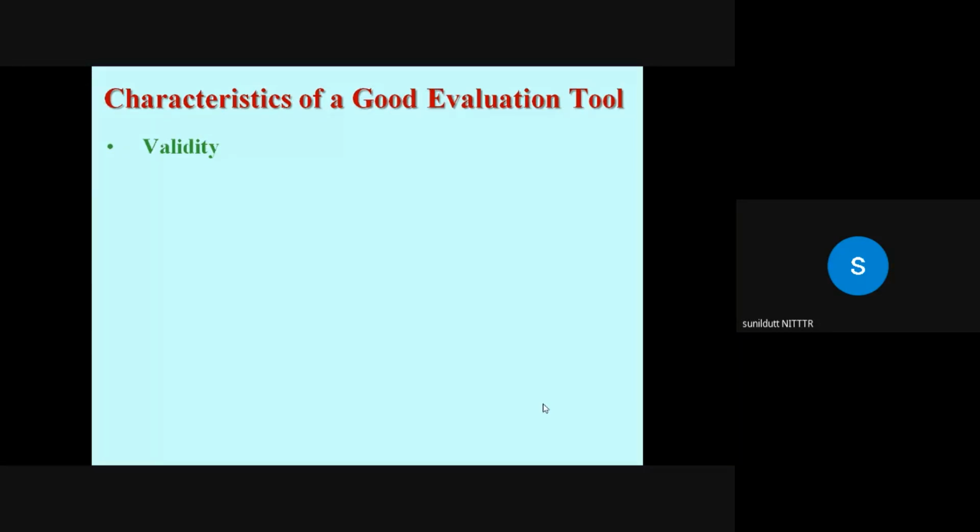Likewise, we give a question like, what are Newton's laws of motion? Now, in this case, you will get different responses. One student may only name the 3 laws, because the question is what are Newton's laws of motion. A second student could state the definition or give the statement of each of the 3 laws. Another student could explain each of the 3 laws with one example. Probably another student could try to explain with 2 examples each.